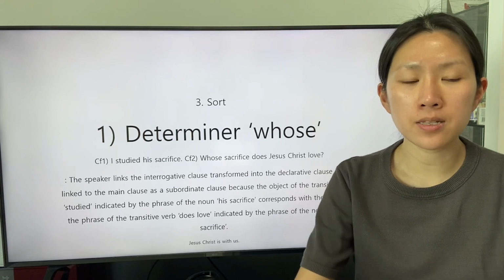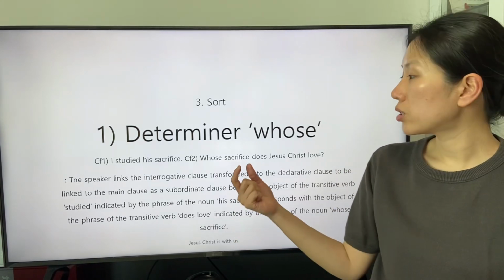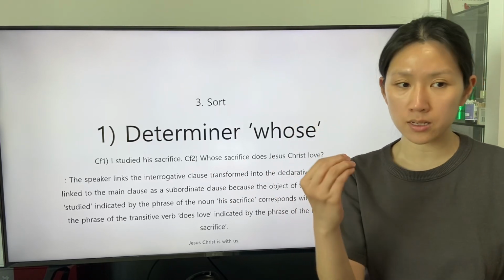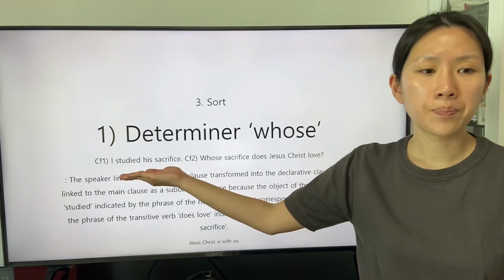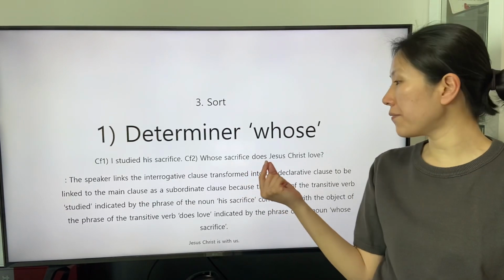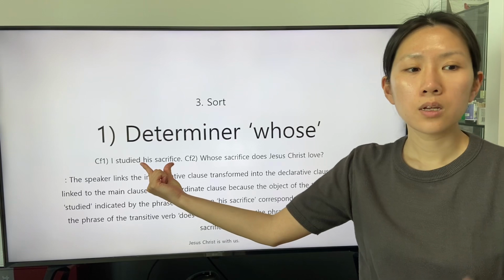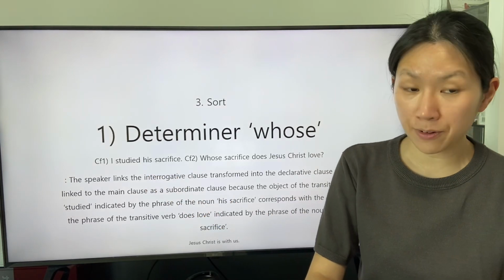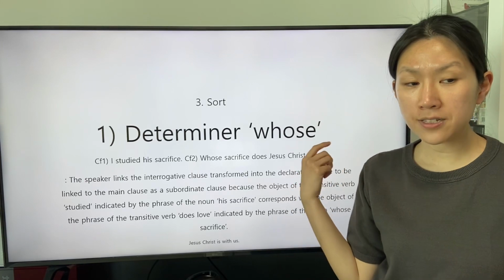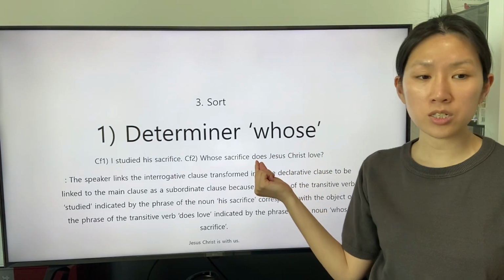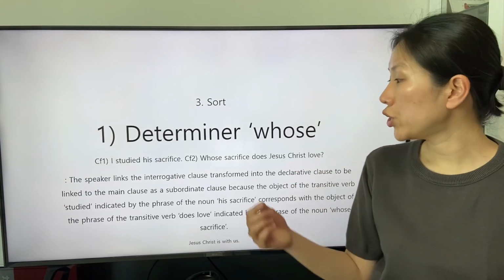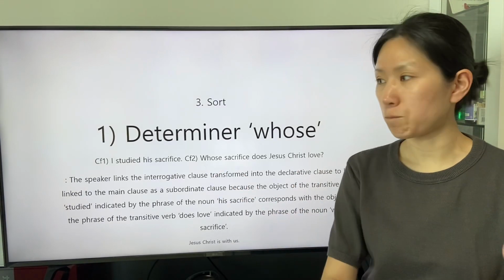The speaker links the interrogative clause transformed into the declarative clause to be linked to the main clause as a subordinate clause because the object of the transitive verb studied, indicated by the phrase of the noun his sacrifice, corresponds with the object of the transitive verb loves, indicated by the phrase of the noun whose sacrifice.